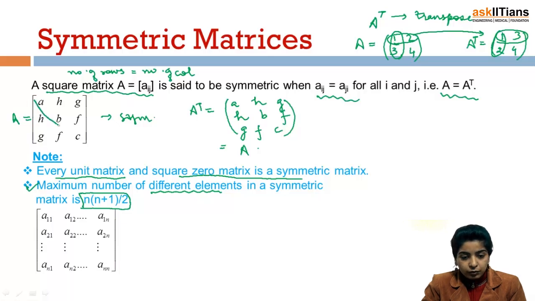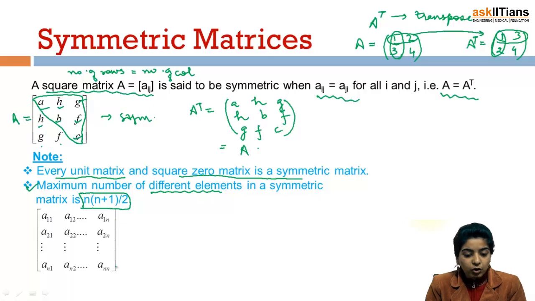Just see, to find out the maximum number of distinct elements, we just need to take these many elements, that is the elements above or below the principal diagonal, including the elements of the principal diagonal. So if I take these elements, I need not take these elements H, G, F, as they are already included in this, right? So maximum number of elements, if I am supposed to count, how will I get? This plus this plus this.